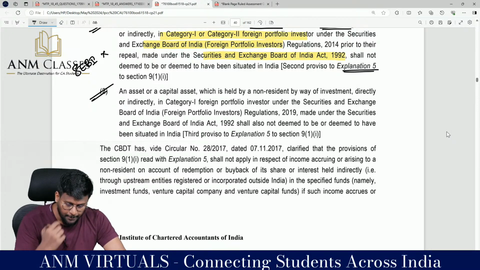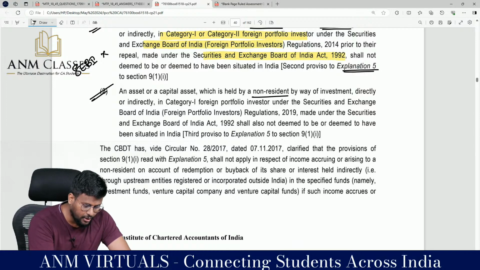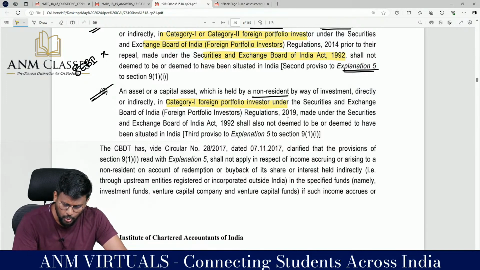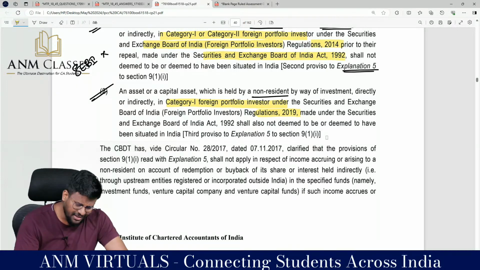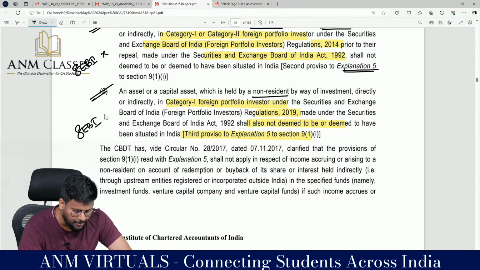An asset or capital asset which is held by a non-resident by way of investment, directly or indirectly, in a Category 1 foreign portfolio investor under the SEBI Regulation 2019, this is 2014, this is 2019, made under the Securities and Exchange Board of India, shall also not be deemed to be situated in India as per the third proviso. That means again this is SEBI regulation.